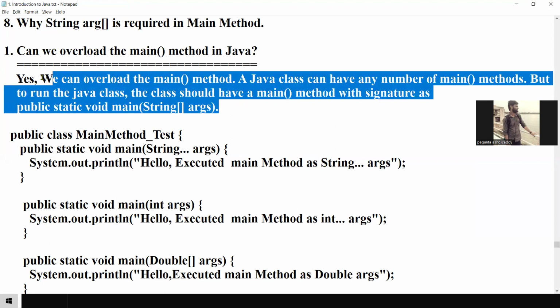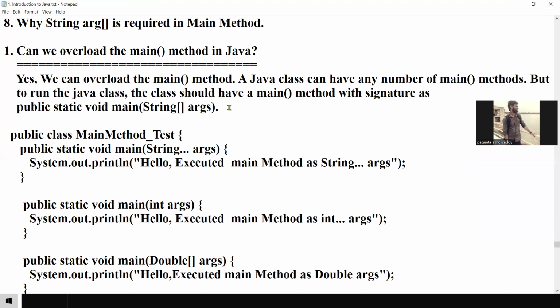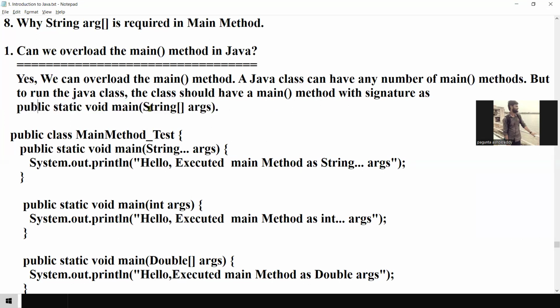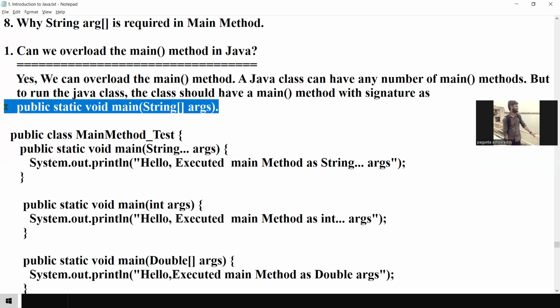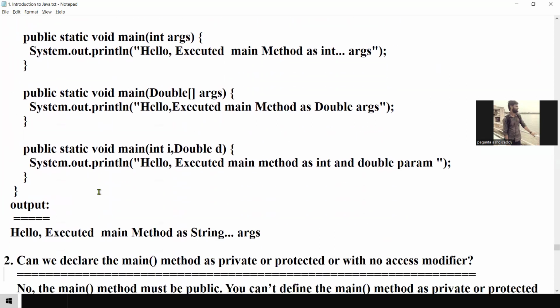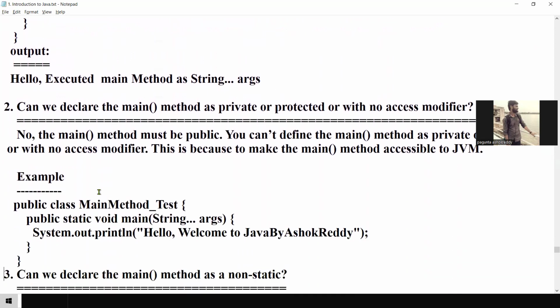You can overload, but the signature must be present. What is the signature? public static void main(String[] args) must be present. I have given it practically. We have done it practically.